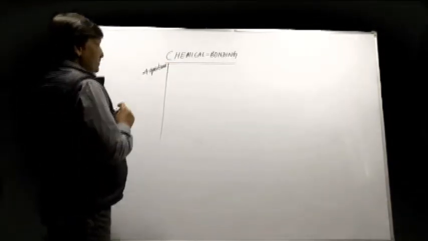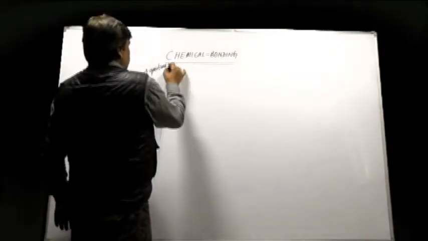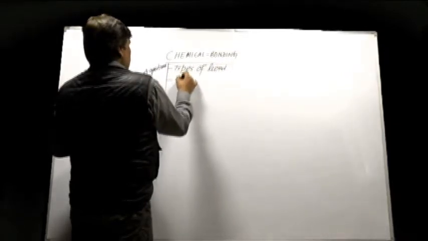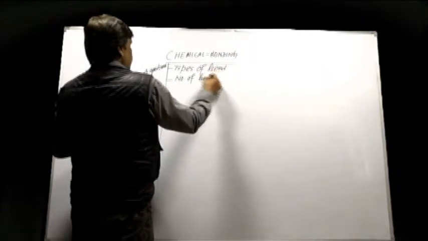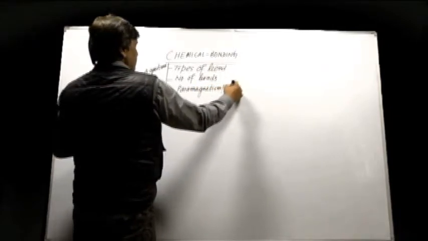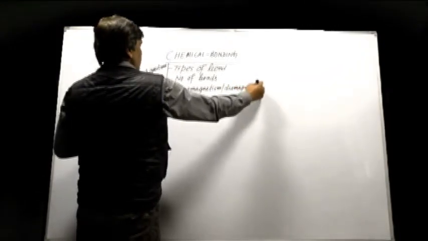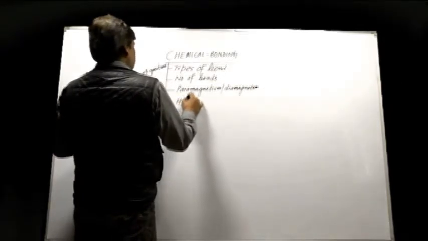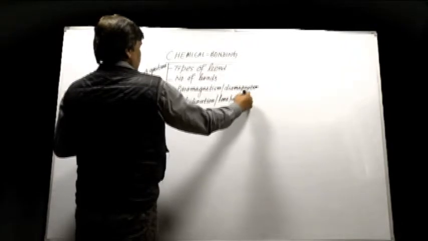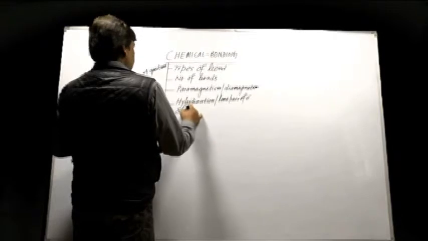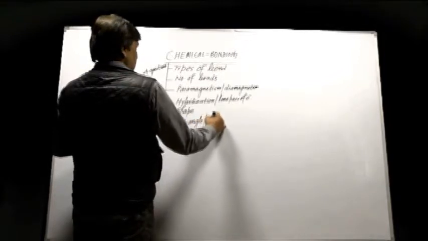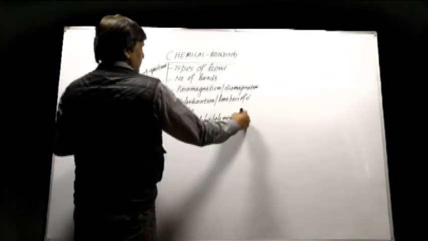Now, the topics that we are going to study in this particular chapter: first is the types of bond, second how to calculate the number of bonds, next paramagnetism, diamagnetism, then hybridization, lone pair of electron, shape, bond angle, dipole moment, bond order.